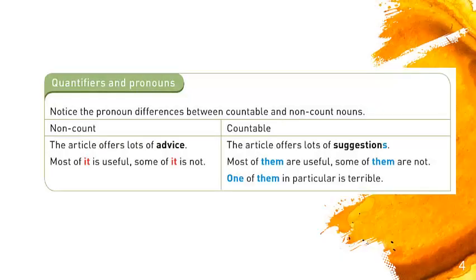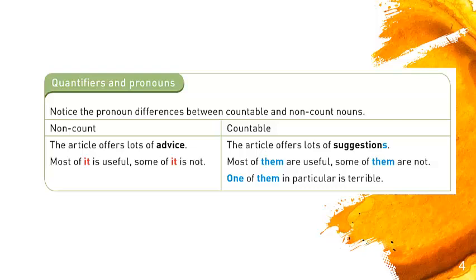And finally, we have quantifiers and pronouns, okay? It says, notice the pronoun differences between countable and non-countable nouns. In this case, depending on the noun that we're using, we're going to use different kinds of pronouns. If they are non-count nouns or uncountable nouns, we may find them like that in some other texts, we're going to use "it" every time we refer to an uncountable noun.